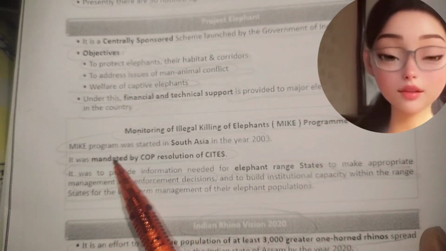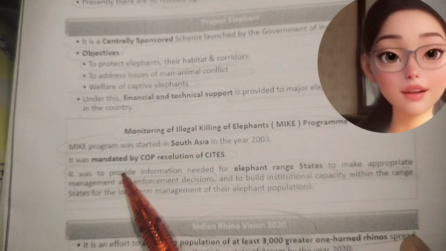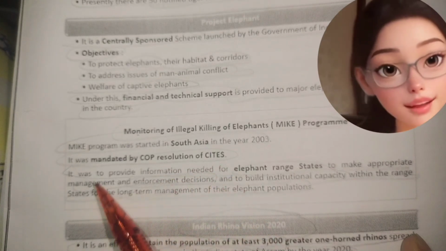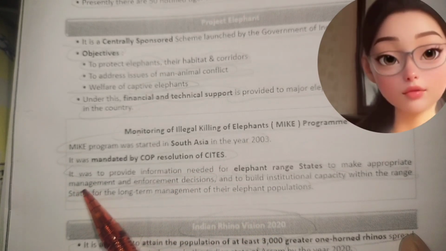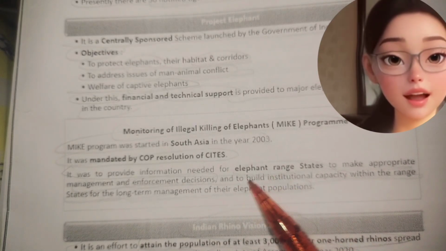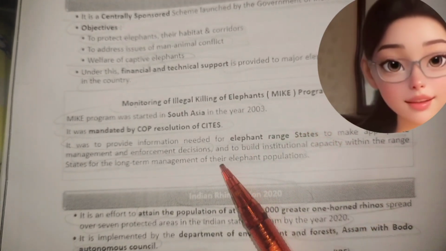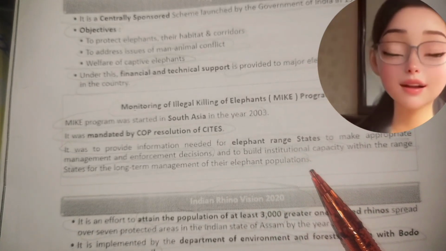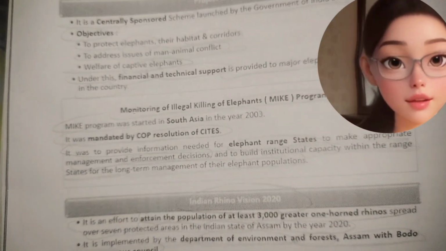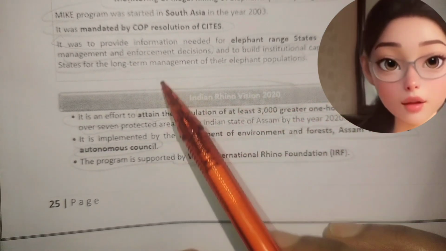Monitoring of Illegal Killing of Elephants, the MIKE program. The MIKE program was started in South Asia in the year 2003. It was mandated by COP resolutions of CITES. It was to provide information needed to the elephant range states to make appropriate management and enforcement decisions and to build institutional capacity within the range states for the long-term management of the elephant population.